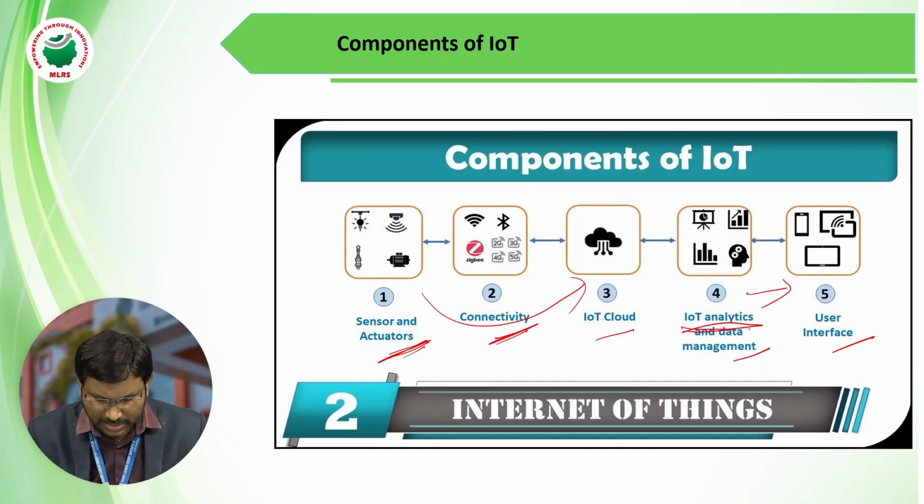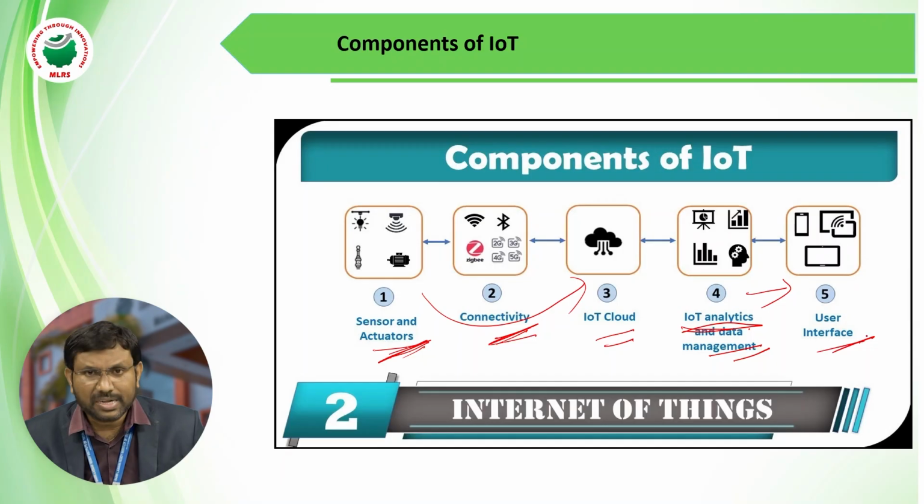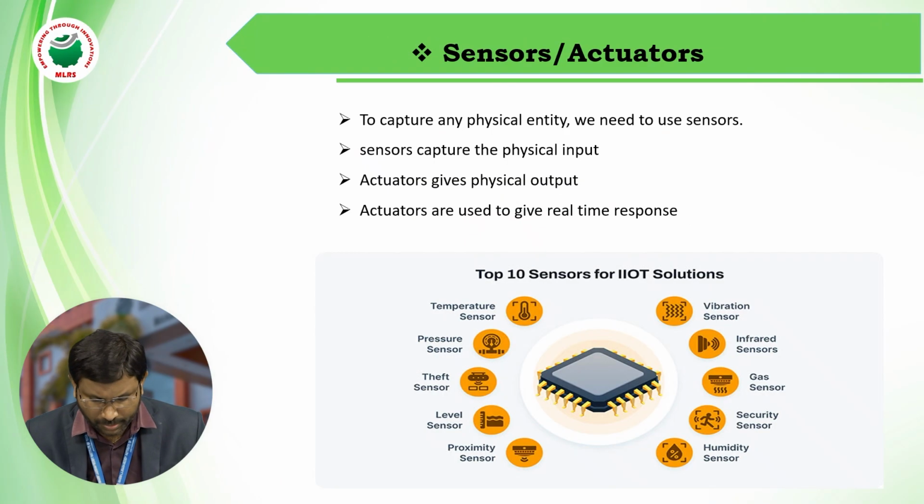So coming to these elements: sensors and actuators will be there, connectivity will be there, cloud will be there, IoT analytics and data management should be there, and user interface will be there. We will discuss one by one now. Sensors and actuators.